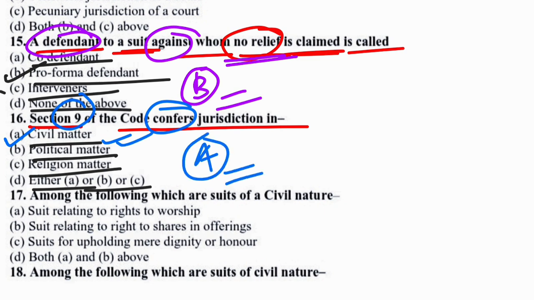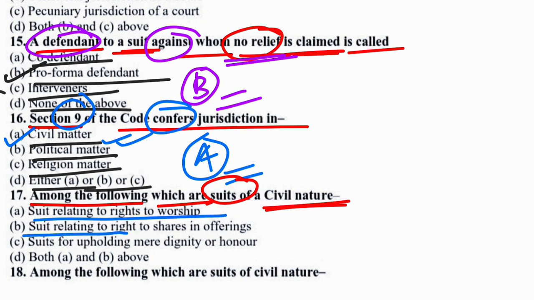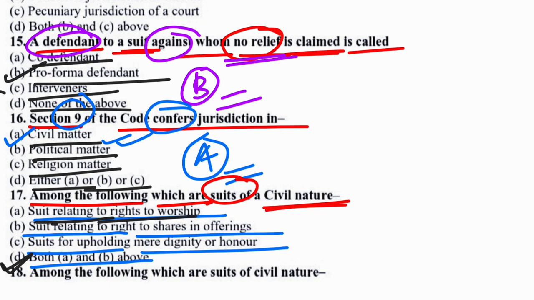Okay, so now moving to the next question. Among the following, which are suits of civil nature? Options are: suit relating to right to ownership, suit relating to right to share in offerings, suit for upholding mere dignity or honor, both A and B above. So in this case, option D would be the correct answer. Suit relating to right to ownership is of civil nature, and suit relating to right to share in offerings is also of civil nature. So option D would be the correct answer.